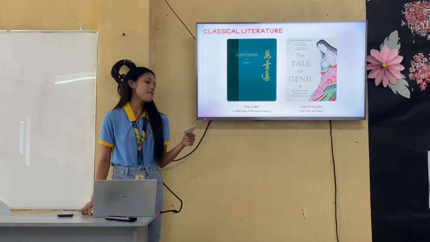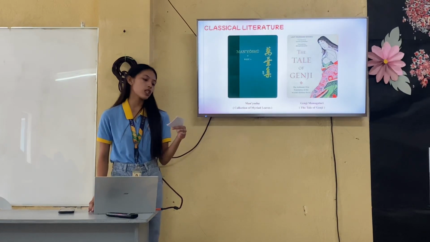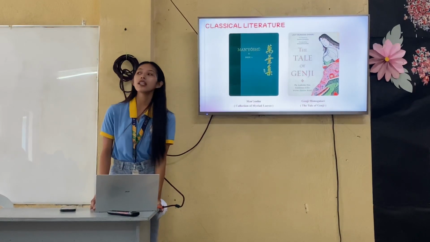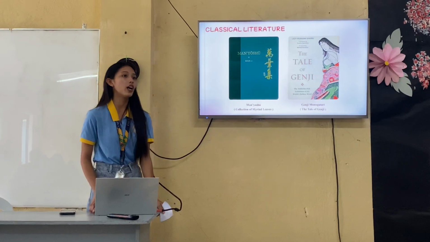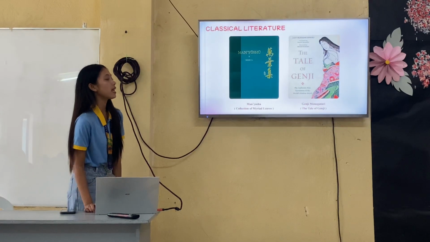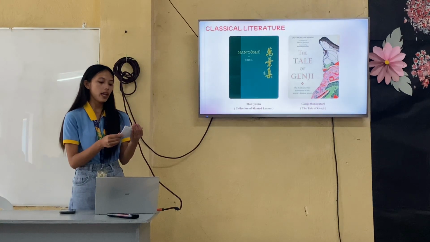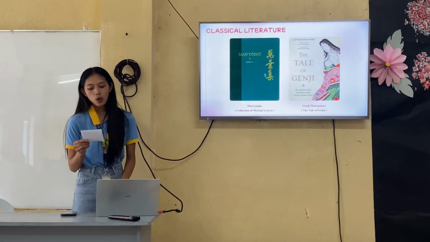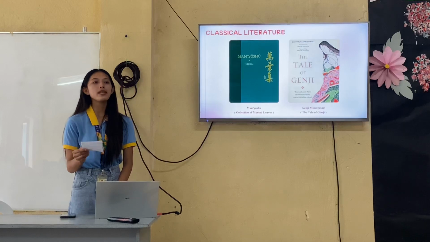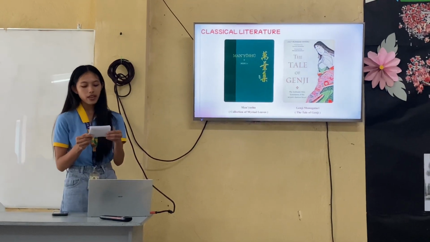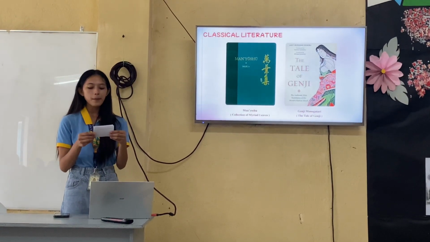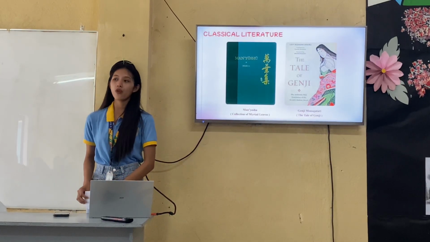So when we say Manyoshu, it is the oldest collection of Japanese poetry, collected in the 1800s. And the famous Tale of Genji was written by a court lady named Murasaki Shikibu, which is considered the preeminent masterpiece of Heian fiction, and the first example of a work of fiction in the form of a novel.